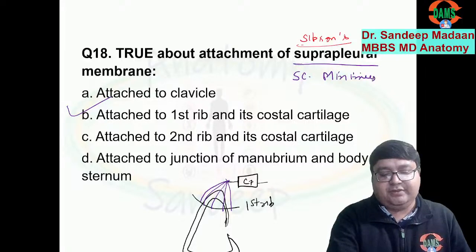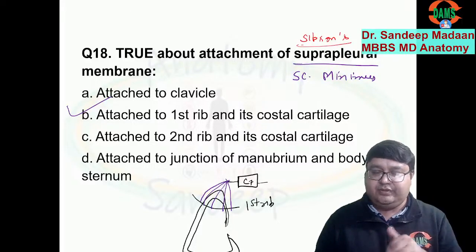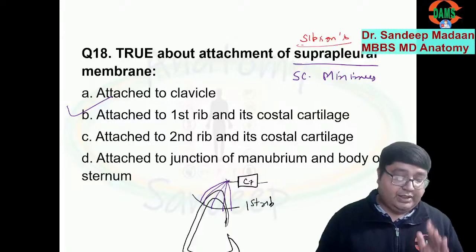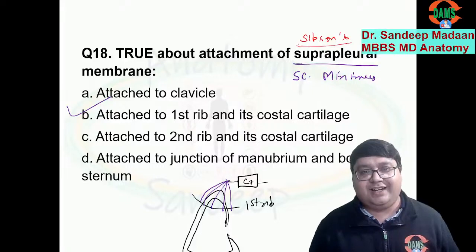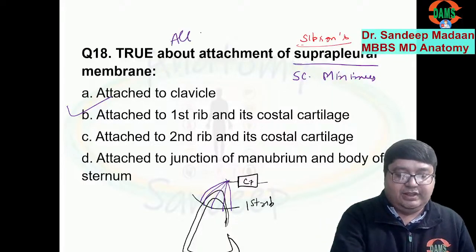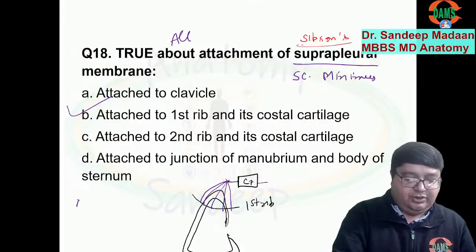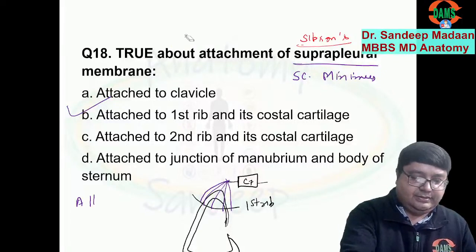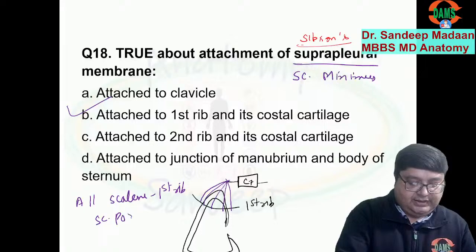So now how many scalene muscles do you know? Total 4. Scalenus anterior, medius and posterior. These were already in your mind. But along with that, we have scalenus minimus also. This is the remnant. So this is the fourth scalene. So what can we remember? Let me write over here: all scalene muscles will be attached to the first rib only, except scalenus posterior, which is attached to the second rib. Please remember this point.